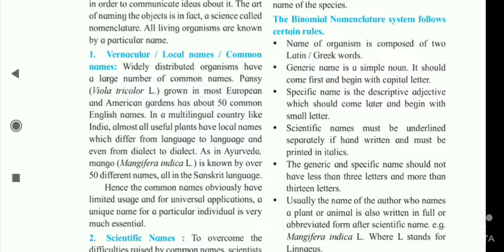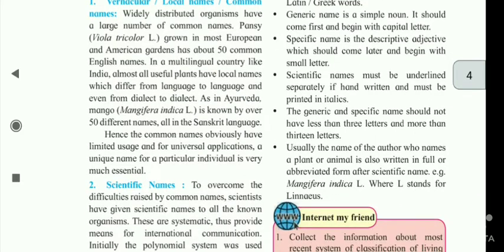The scientific name must be underlined separately if handwritten and must be printed in italics. The generic and specific names should not have less than 3 letters and more than 13 letters. Usually, the name of the author who names a plant or animal is also written in full or abbreviated form after the scientific name. Example, Mangifera indica L., where L stands for Linnaeus.